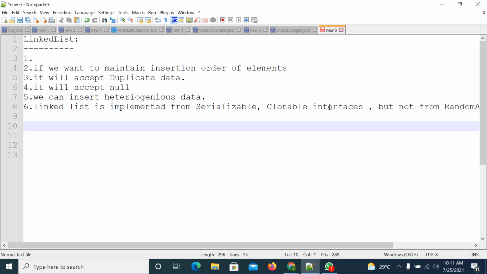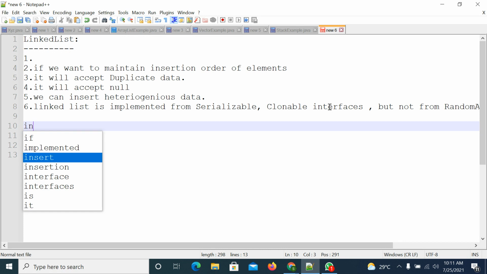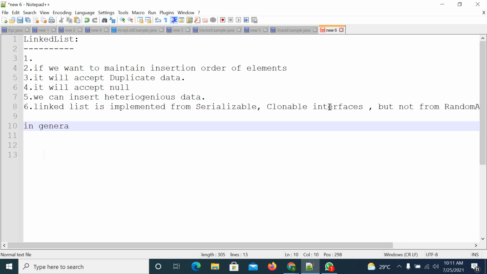In the same way, queue implementation using arrays and queue implementation using linked list. So generally, we will use the linked list concept whenever we are implementing stacks and queues.